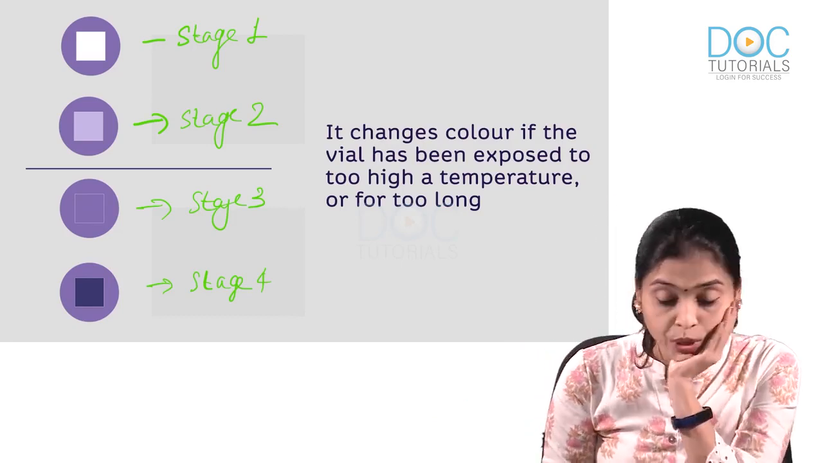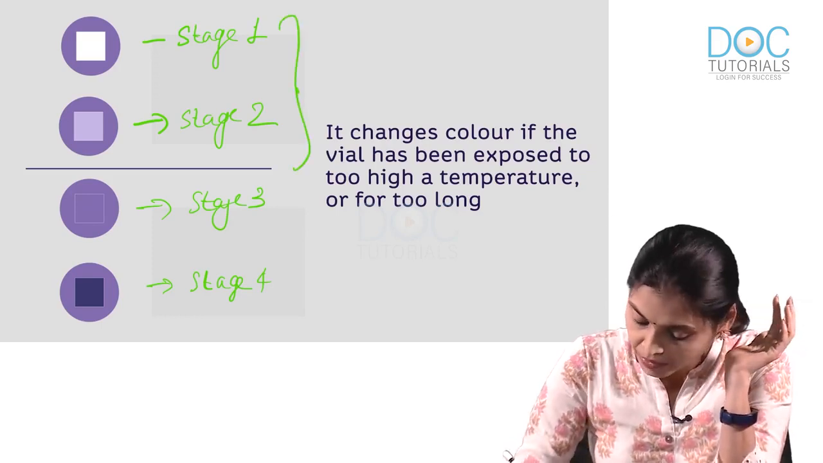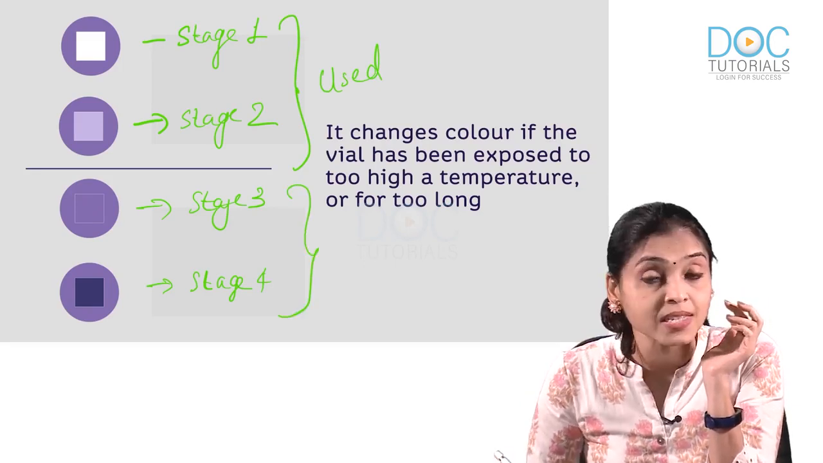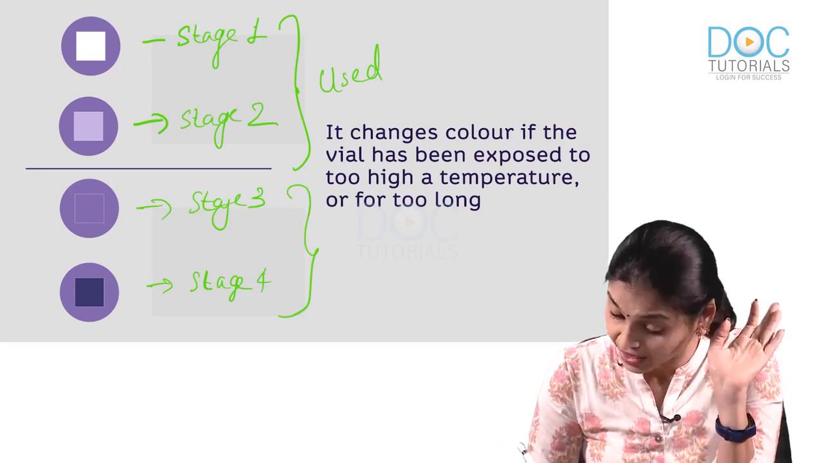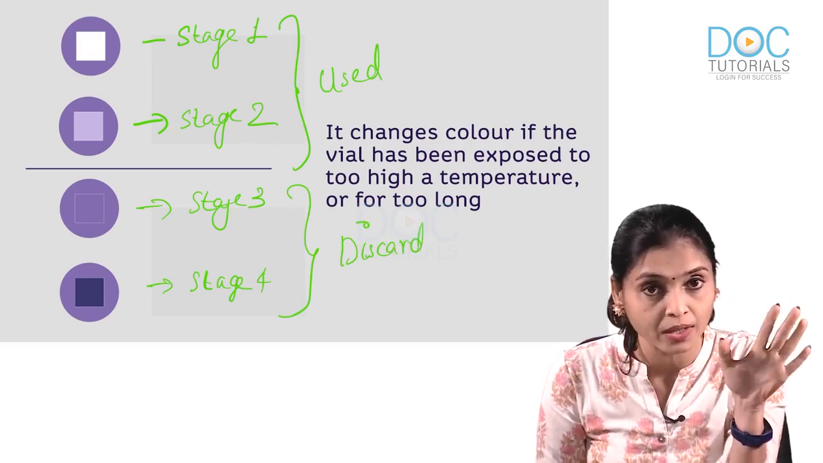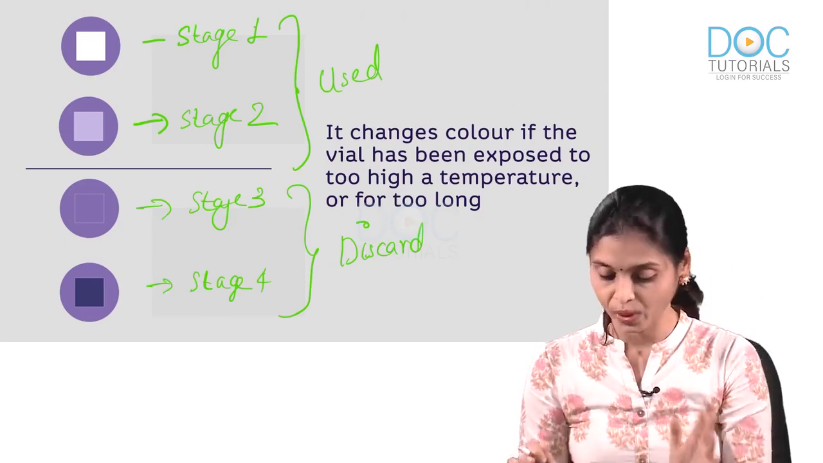And next MCQ, which all you can use. Stage 1 and stage 2 you can use. Whereas stage 3 and stage 4 you cannot use, discard. Such vaccine vials you should not be using for giving immunization. Are you with me? Okay.